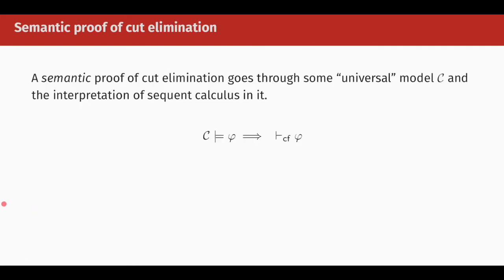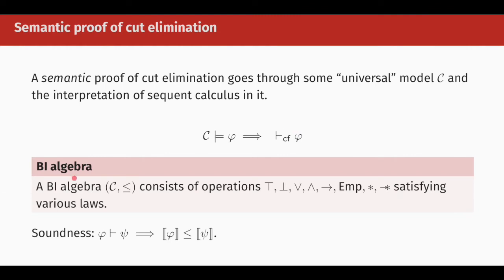Instead of formalizing a syntactic proof, I would like to argue for what I believe to be a more tractable proof of cut elimination, a semantic proof. By semantic proof, I mean a proof that goes through some model C, which has a particular nice property. The property that we want is that if a formula phi holds in the model C, then phi is provable without using the cut rule. As a side note, as models, we'll consider algebraic models, so BI algebras.